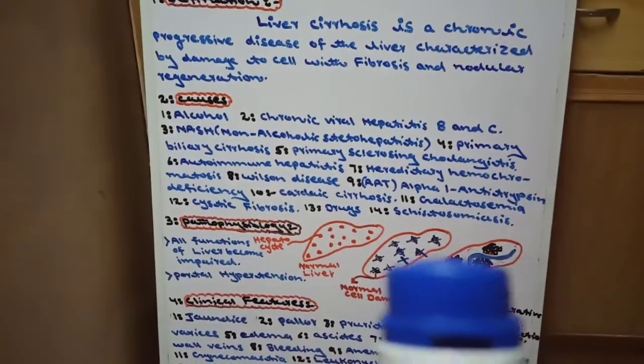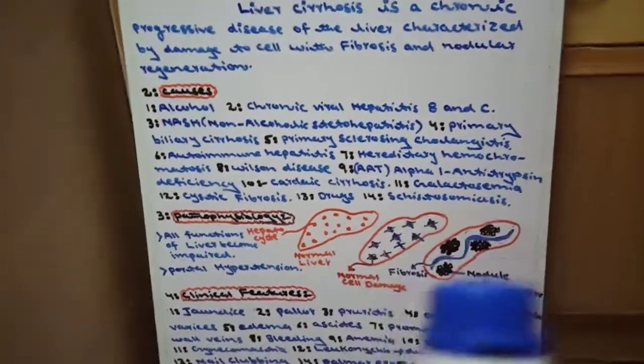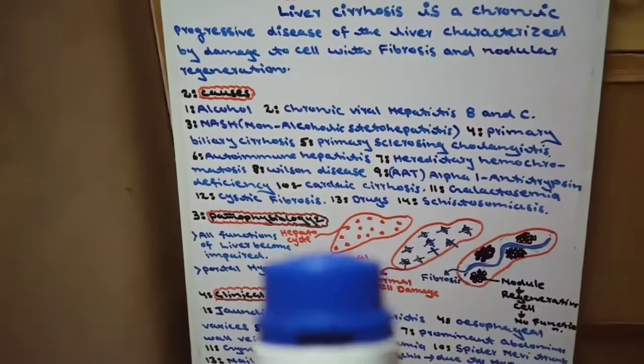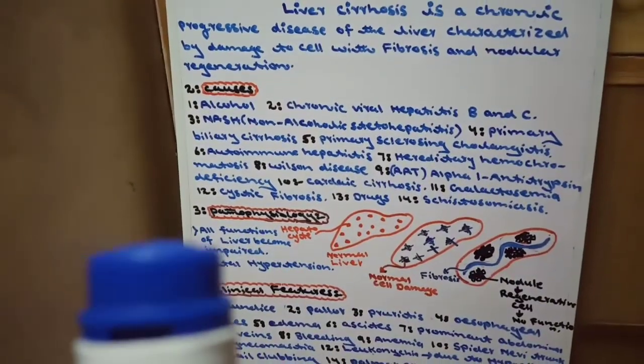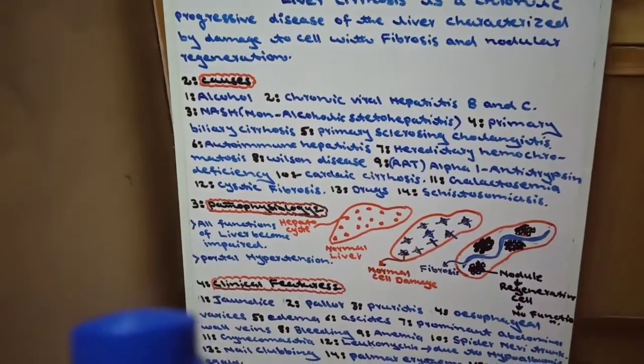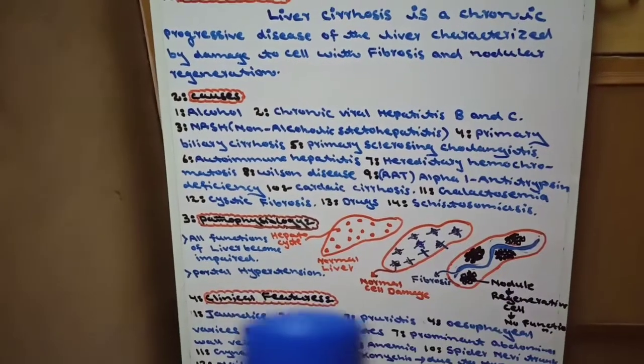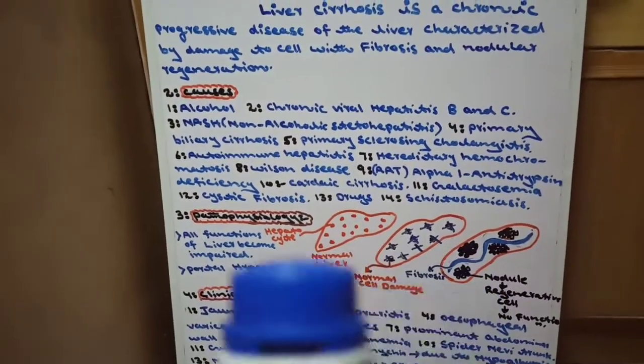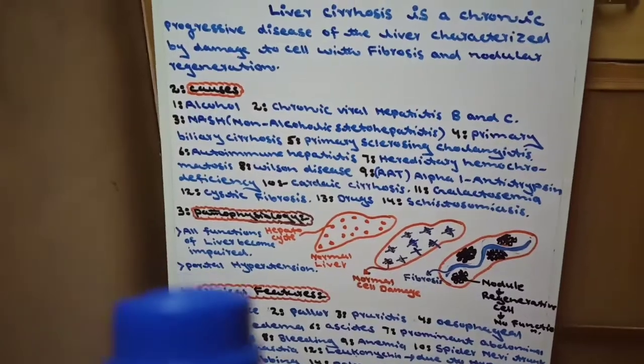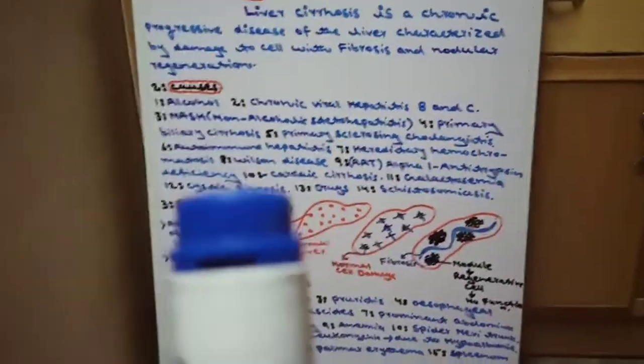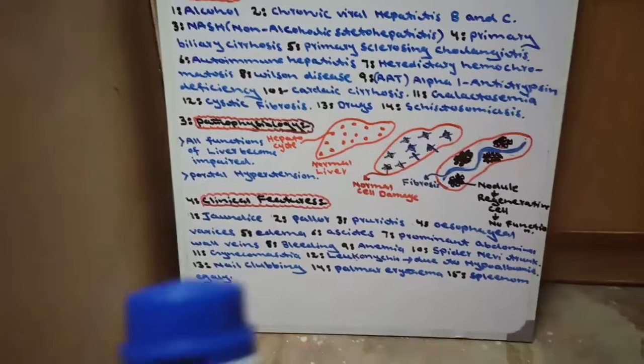Due to fibrous tissue, in the result there will be scar. This is the pathophysiology. Now in pathophysiology, all the functions of the liver become impaired, and when blood passes through the impaired liver, there will be portal hypertension. This is the pathophysiology of liver cirrhosis.